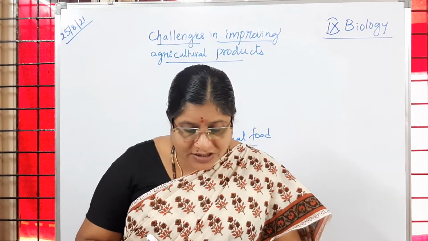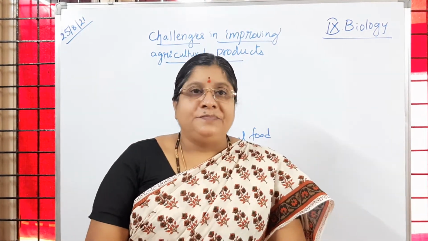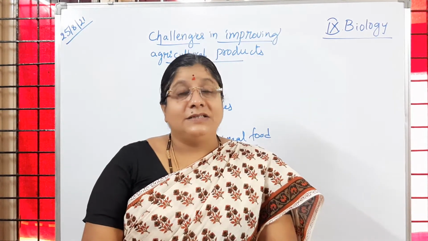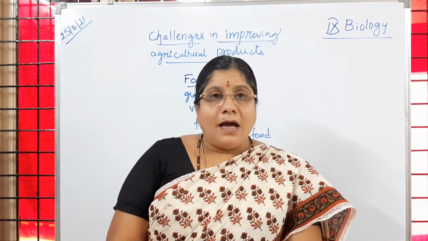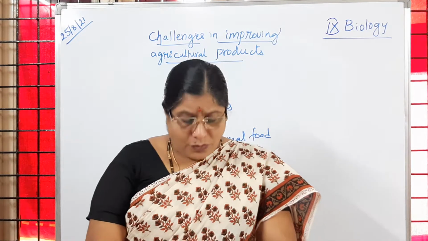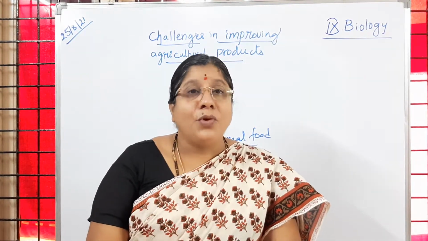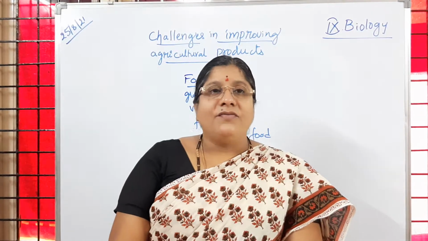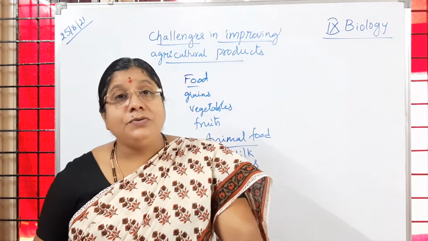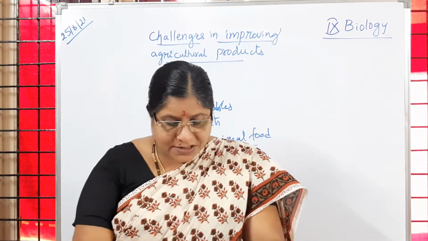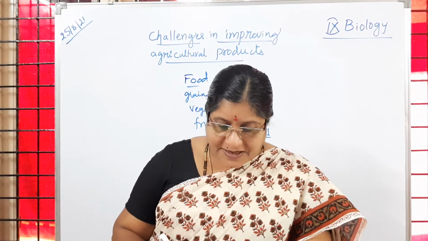Now here some questions are given. We have to estimate how much grain we consume per month. Take a family consisting of 4 members, parents and 2 children. They consume 50 kgs of grains per month and 600 kg per year.